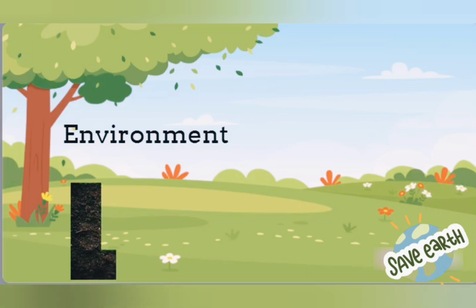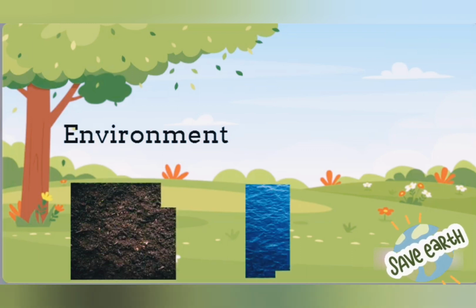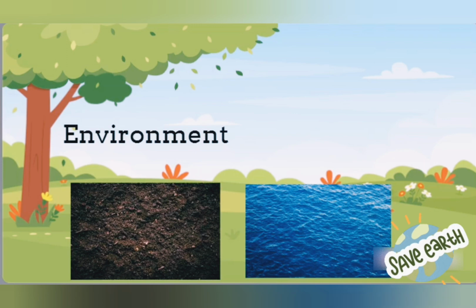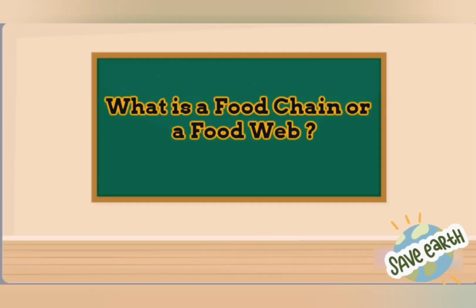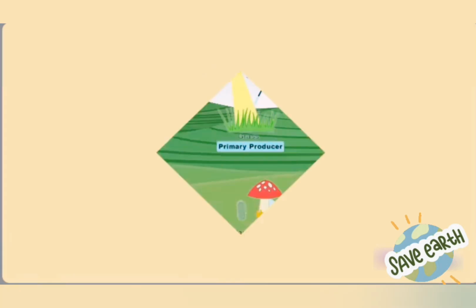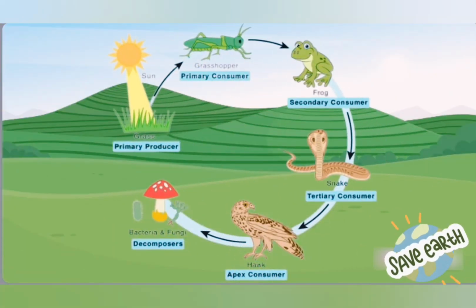The natural world, for example the land, air and water in which people, animals and plants live, is called environment. The environment consists of some components which help the plants to grow, like air, water, sunlight and soil. What is a food chain or a food web? A food chain refers to the order of events in an ecosystem where one living organism eats another organism and later that organism is consumed by another larger organism.